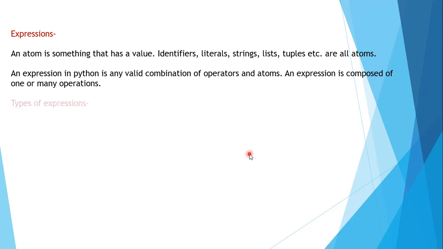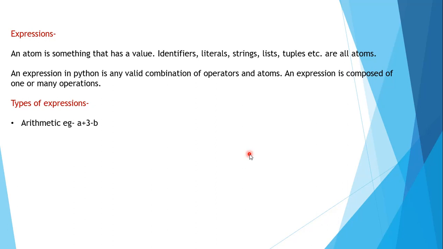Now, what are the types of expressions we have? First is the arithmetic expression. Whenever we refer to plus, minus, that is addition, subtraction, division, all these operations come under arithmetic expressions. An example is given here: a + 3 - b. As a proper definition, arithmetic expressions involve numbers: integers, floating point numbers, and complex numbers.